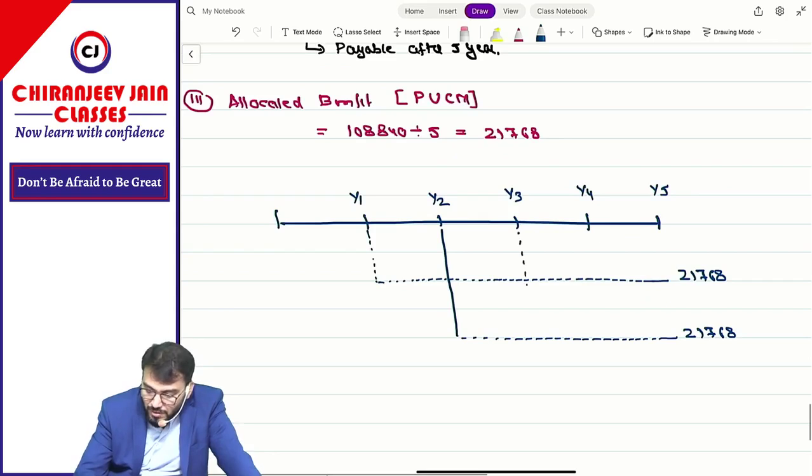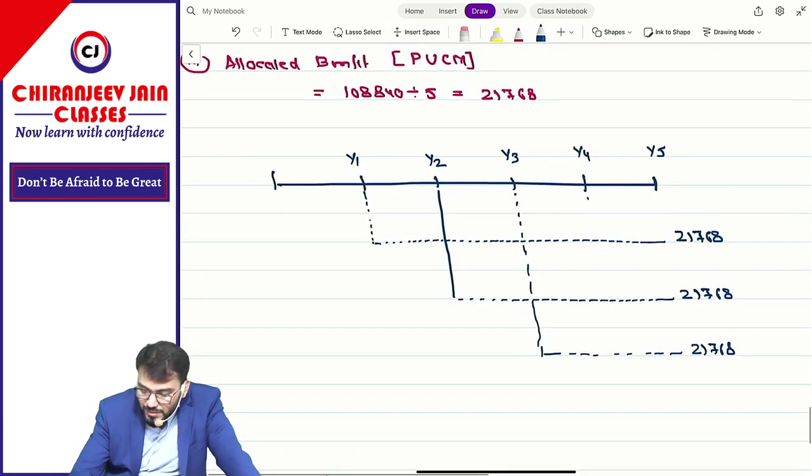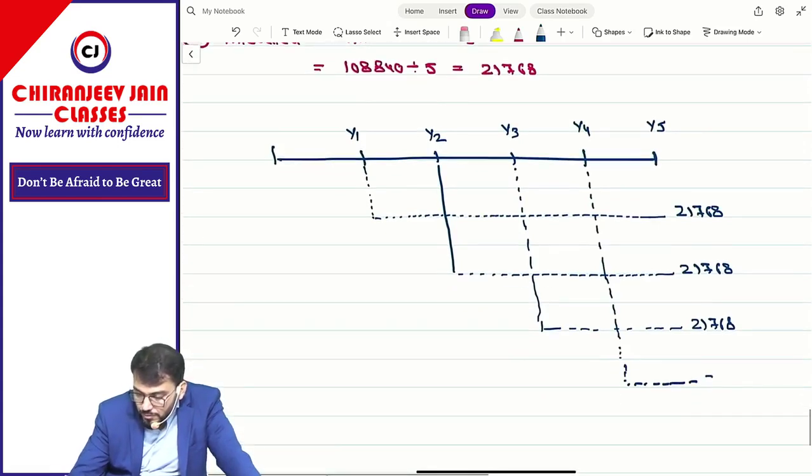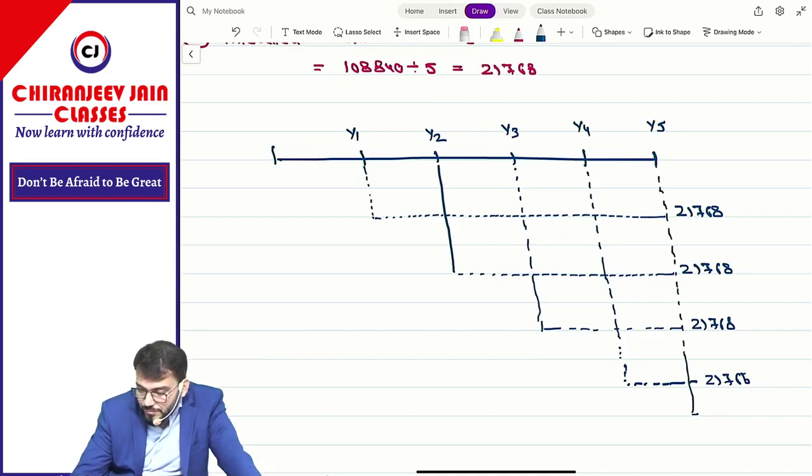For Y3, after 2 years, 21,768. For Y4, after 1 year, 21,768. For Y5, payable immediately only, 21,768.